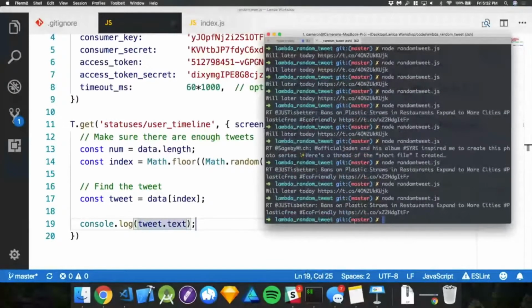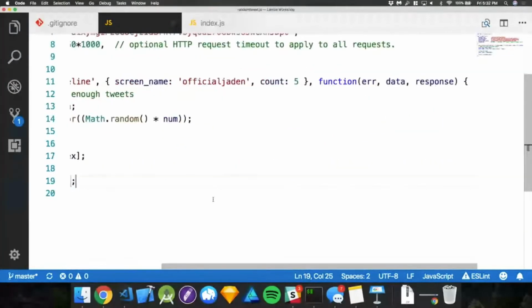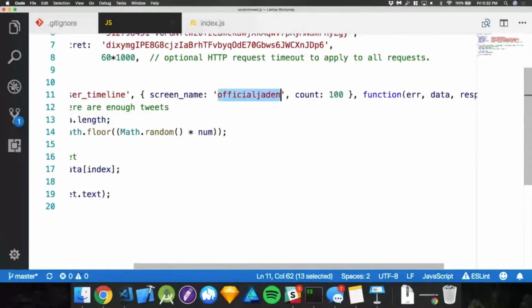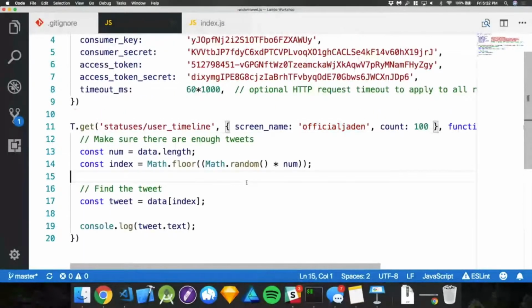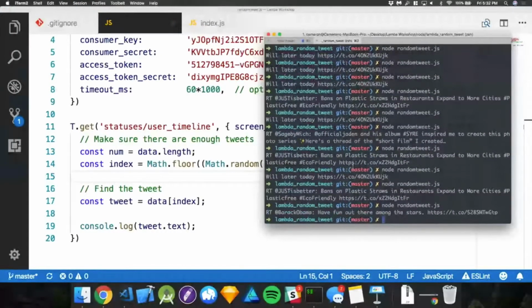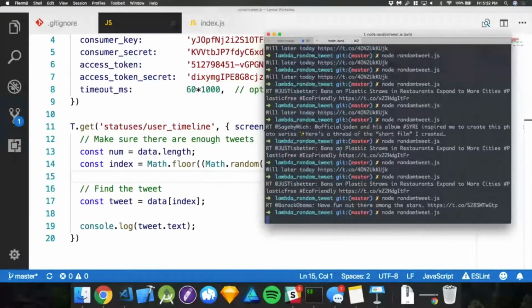Let's break this down real quick while you guys are typing or listening. I need to change this back to 100. What we're doing is looking for the last 100 tweets from official Jaden. We then take a random number between 0 and 100, or 0 and 99, I guess, and we find that in the index, and we post a random tweet.